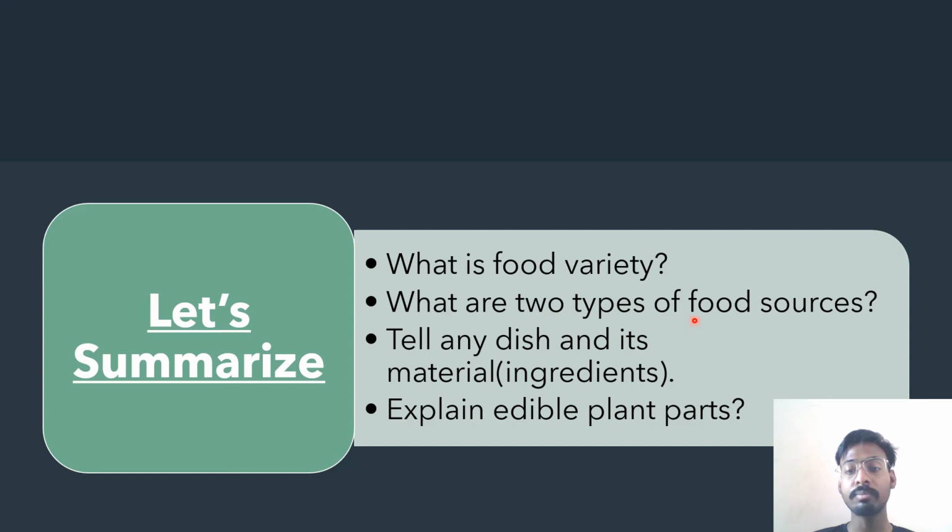What are the two types of food sources? You can tell any dish and its ingredients, like protein and carbohydrates. Explain edible plant parts. What are the edible plant parts?